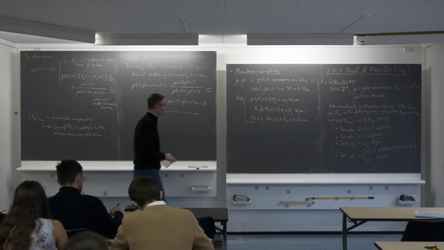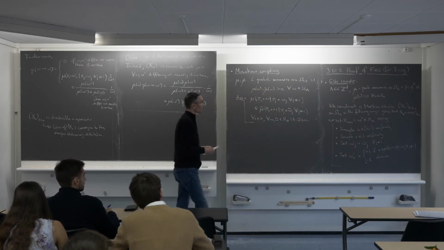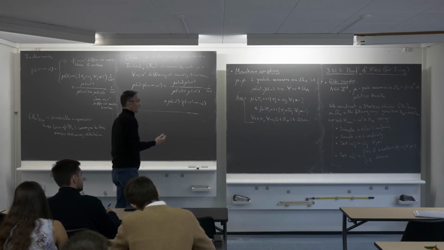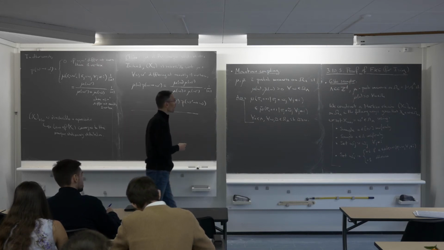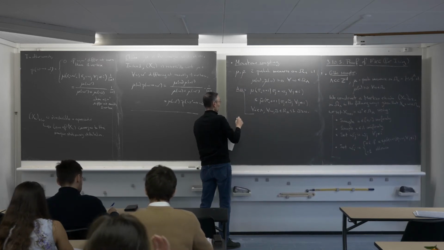on monotone coupling. Now, I have two measures which are exactly of the type we studied in the previous part, so I can construct in the same way as before two Markov chains xn and xn tilde associated to these two measures.